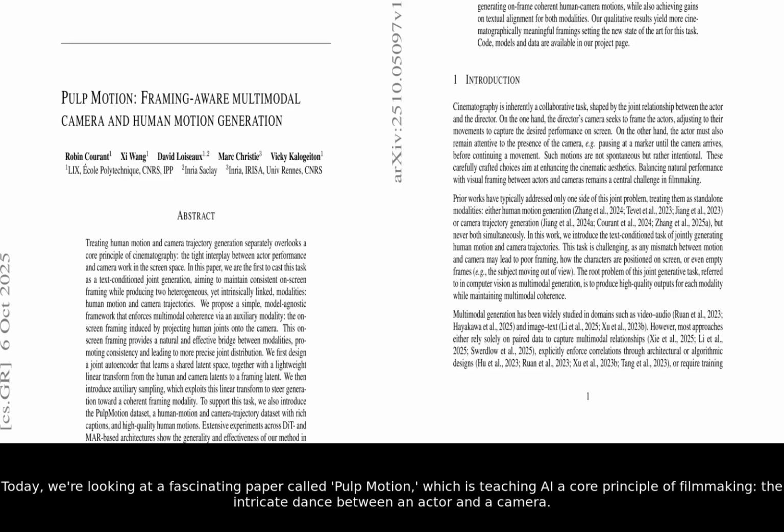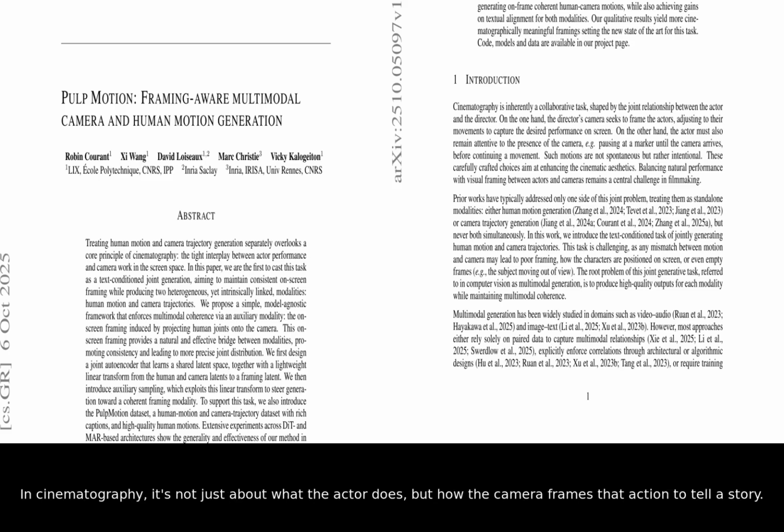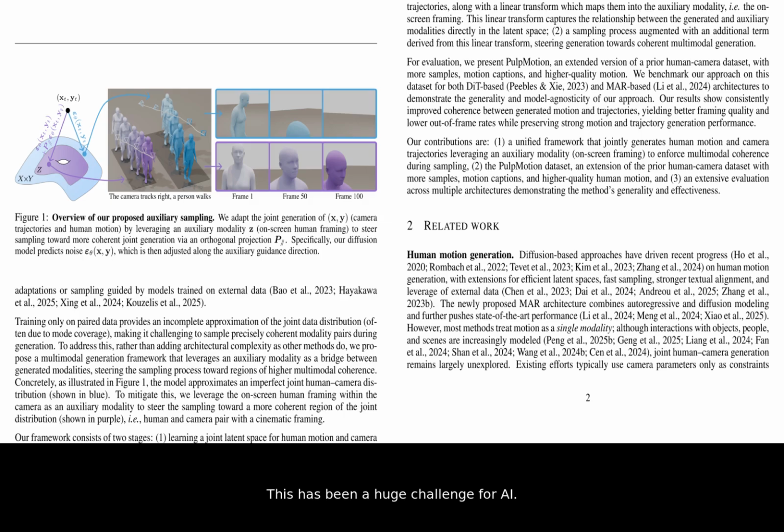Today, we're looking at a fascinating paper called Pulp Motion, which is teaching AI a core principle of filmmaking, the intricate dance between an actor and a camera. In cinematography, it's not just about what the actor does, but how the camera frames that action to tell a story. This has been a huge challenge for AI.